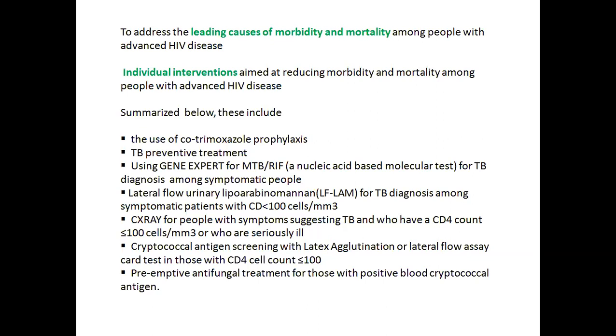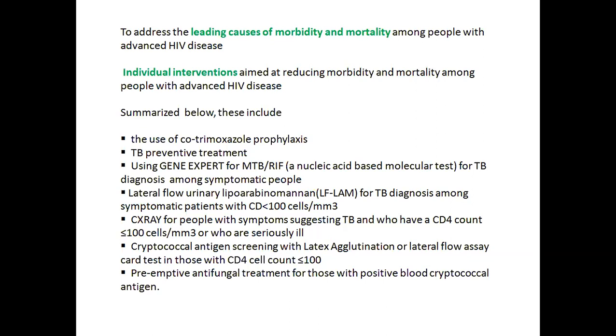The chest X-ray I will do for patients who have suggestive symptoms of TB, a low CD4 count, and are seriously ill. Cryptococcal antigen screening will be done. It can be done by the latex agglutination test or by the lateral flow assay, which is a card test.